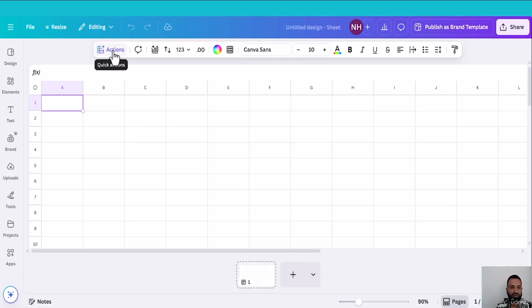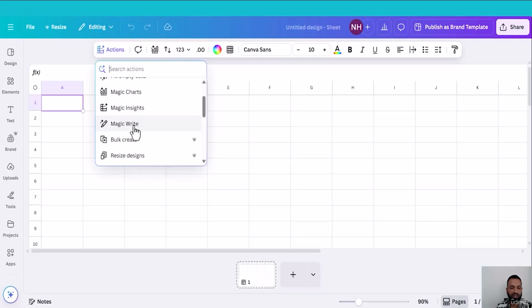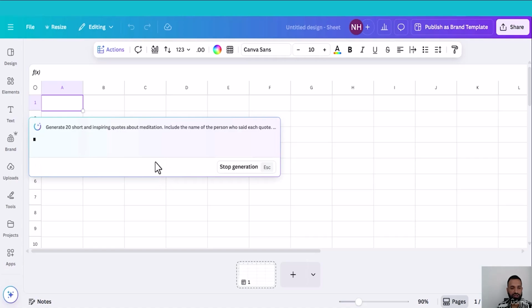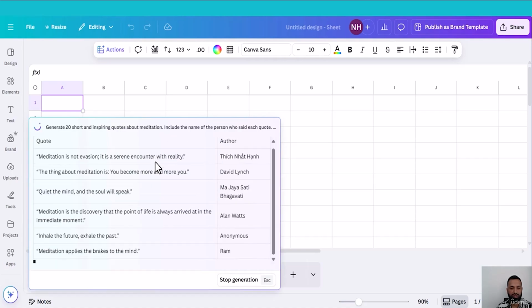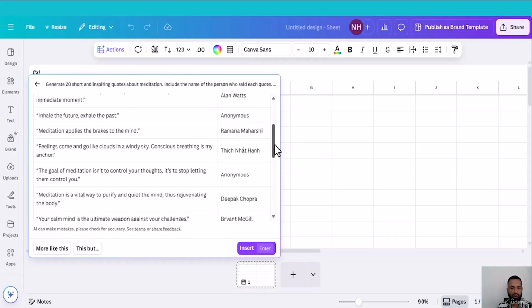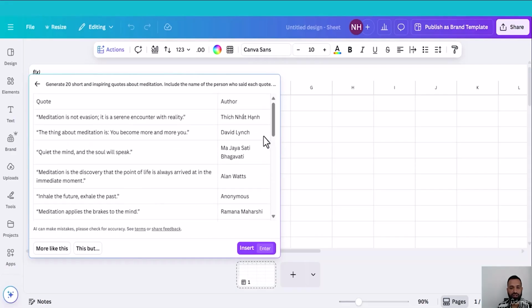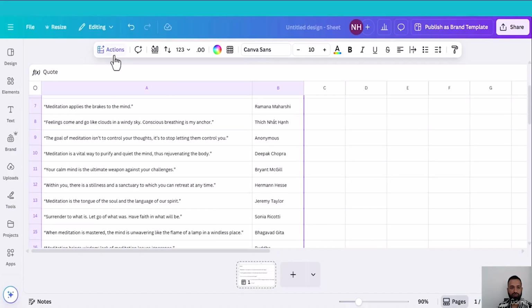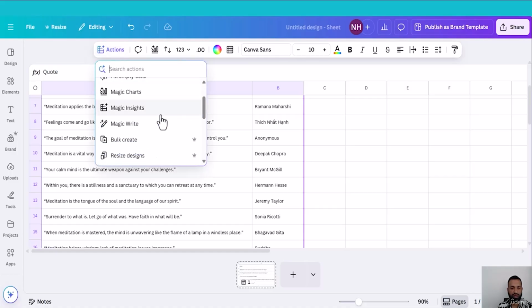All I have to do is click action and click Magic Write. My prompt is: generate 20 short and inspiring quotes about meditation. Press submit. Magic Write will generate quotes about meditation with the author name. In a blink of an eye, I have got 20 quotes about meditation, including author name. Now all I have to do is select the content and head back to the floating menu. Click Action and find Bulk Create.